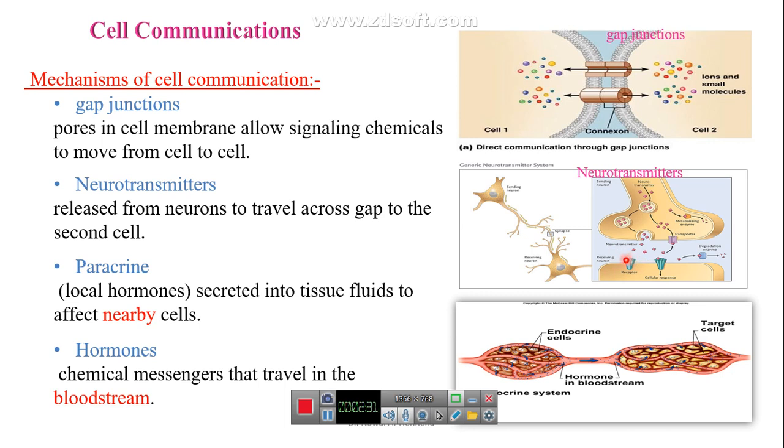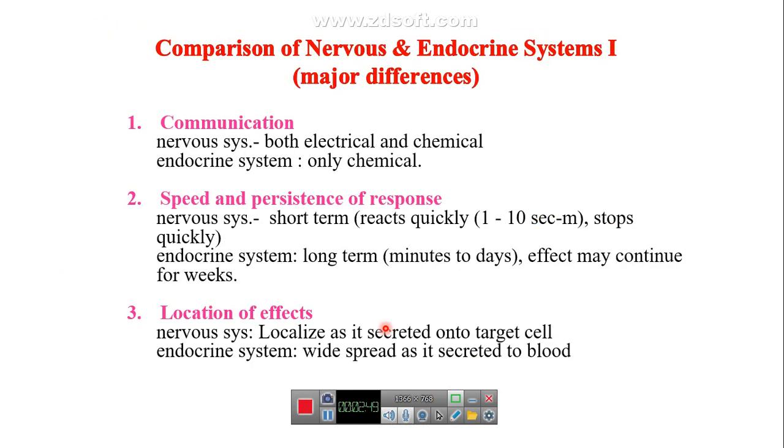For the endocrine hormones, they are synthesized and secreted from the endocrine cells into the blood. They are transported by blood or carriers to the target cells. Although the nervous system and endocrine system regulate each other and regulate body function and cell communication, there are some major differences between these two systems.